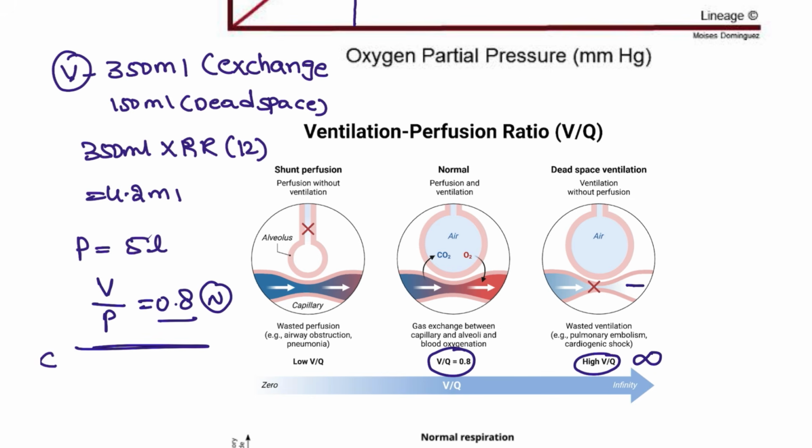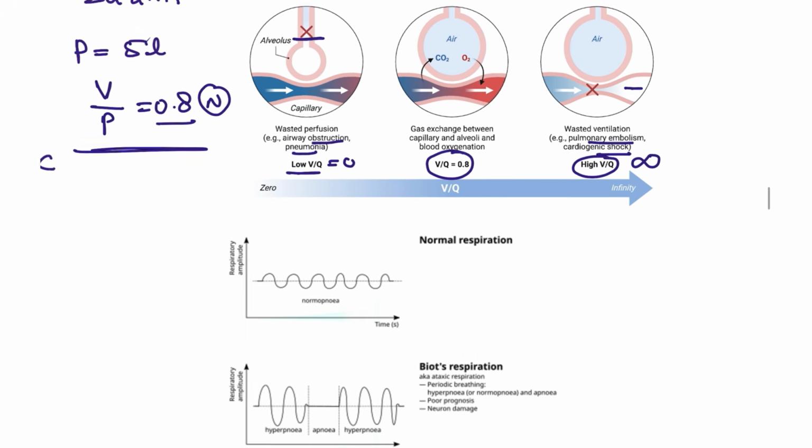The problem is in the perfusion: pulmonary embolism. Next, the low VQ, that means zero VQ. The obstruction is in the ventilation, like airway obstruction and pneumonia. These are the examples of ventilation and perfusion.